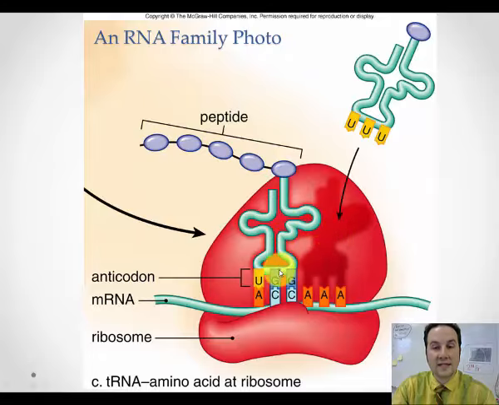What that is doing is decoding the message from DNA and making a complementary sequence of amino acids. The order of those amino acids is coded for in DNA. So here, this is the big picture where we're going. Remember, DNA is transcribed into mRNA, and then that mRNA is translated into a protein.